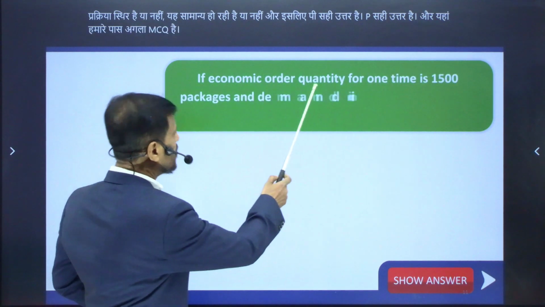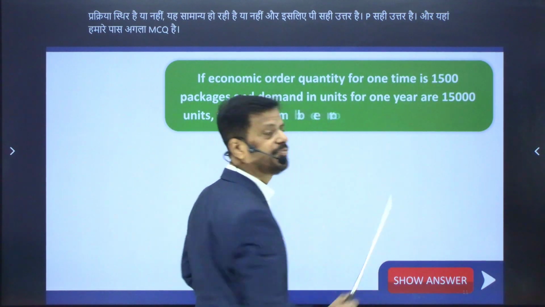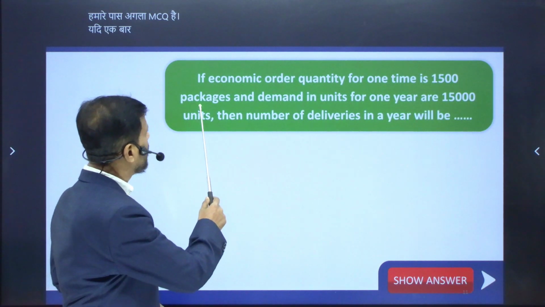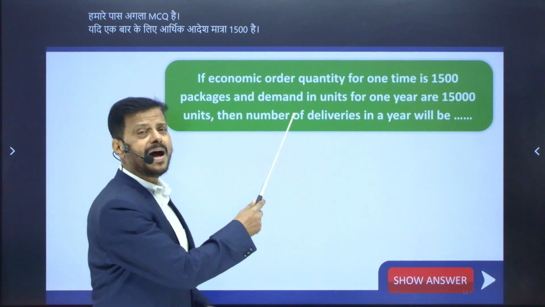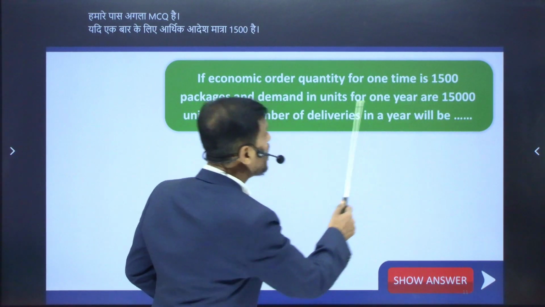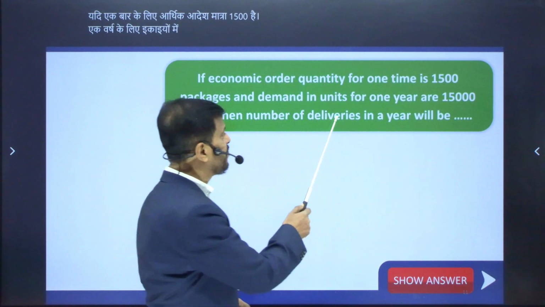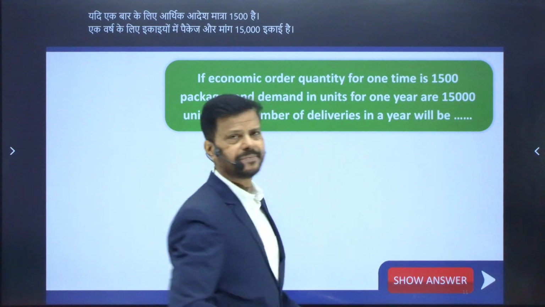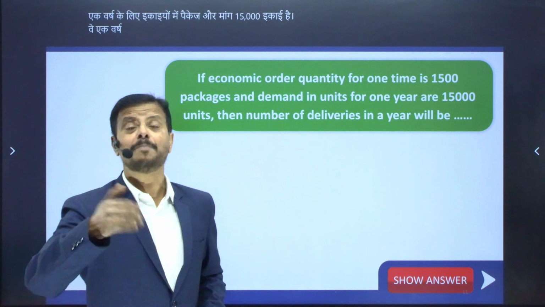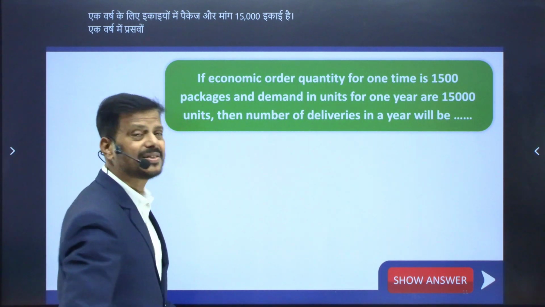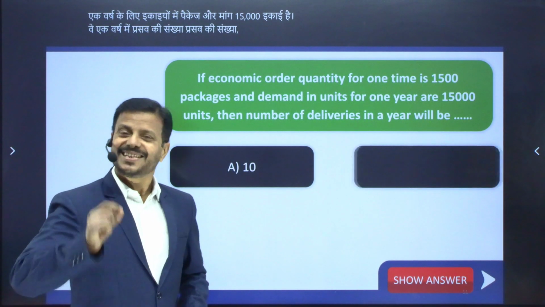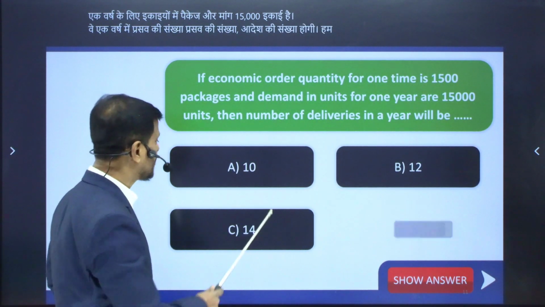If the economic order quantity for one time is 1500 packages and demand for 1 year is 15,000 units, then the number of deliveries in a year will be? Number of deliveries means number of orders. How many orders shall we place? This is the easiest question for us.